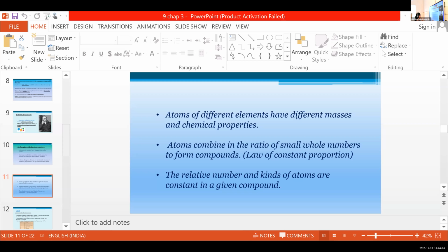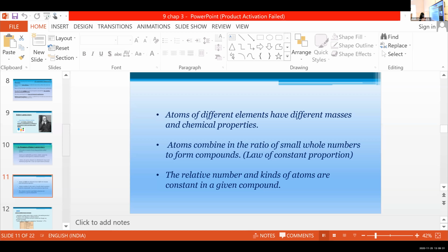Yeah, read the last point. The relative number and kinds of atoms are constant in a given compound.